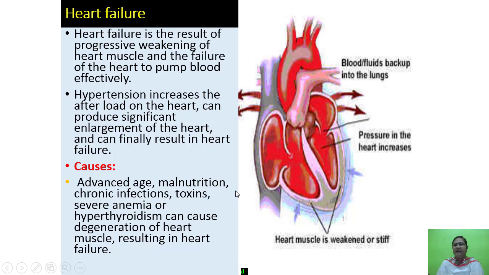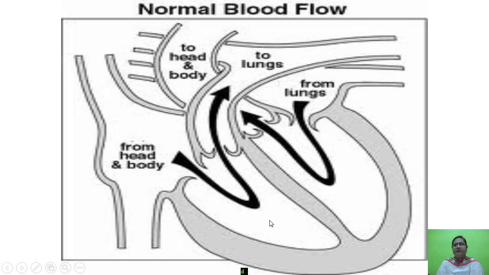This is heart failure. In this figure you can see blood fluid backs up into the lungs, and pressure in the heart increases. Thank you.